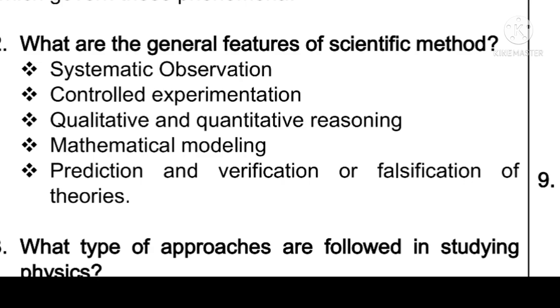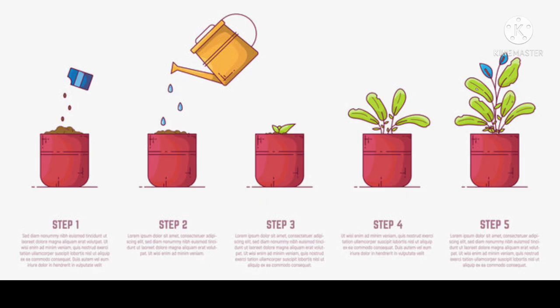What is called prediction? Prediction is said to be a kind of goal. So before planting a sapling or planting a seed, what is our goal? We may get at least 100 centimeter of height of plants within 3 weeks. That is what our goal.